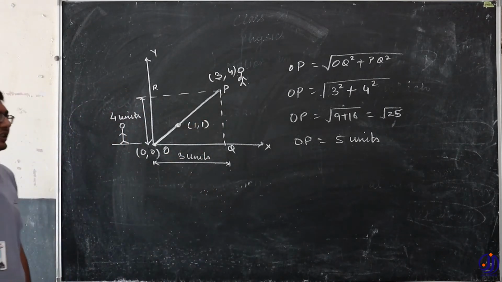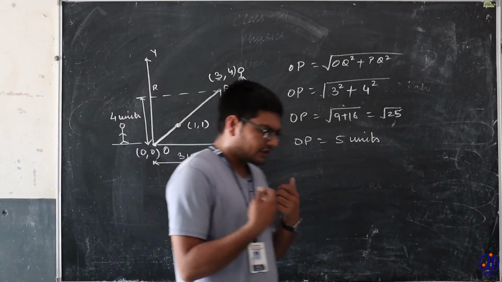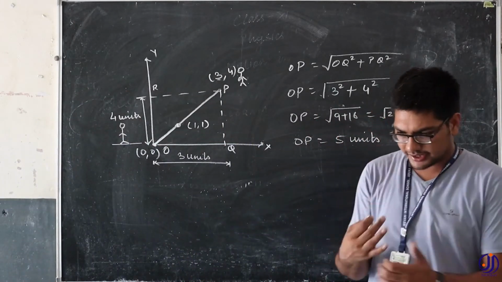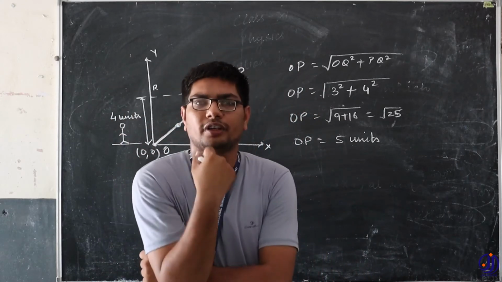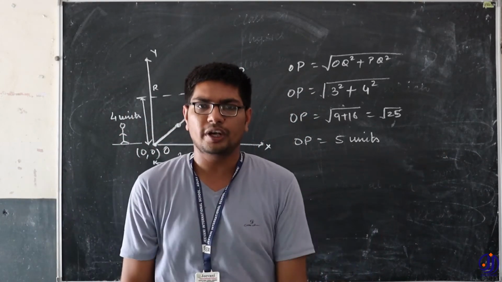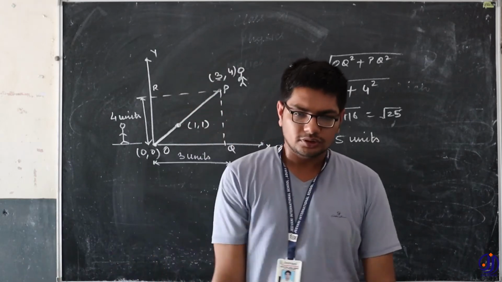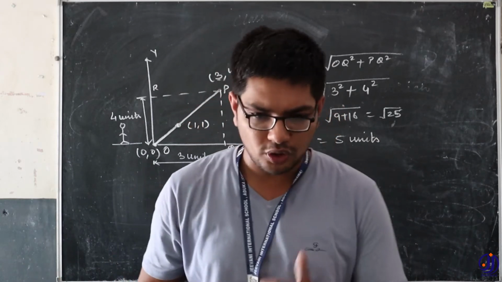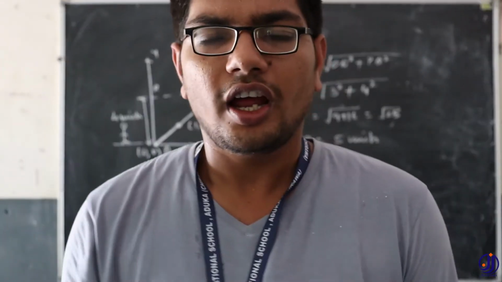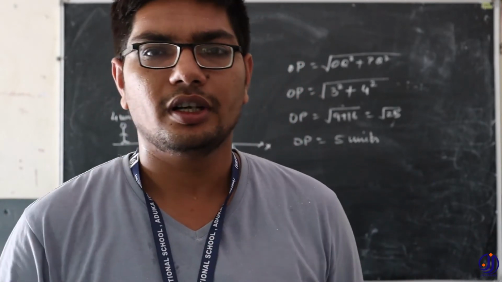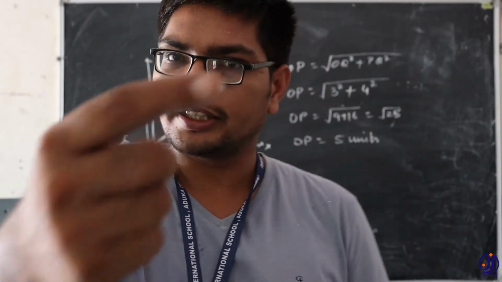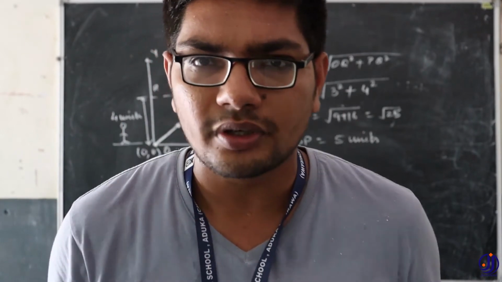Now what will he think? Because he is the observer, he will think that the person was at a distance of 5 units from me at some point of time, but now the person has approached me. The distance has reduced. If the distance has reduced, then some motion has appeared, relatively. Either that person has moved or I have moved.